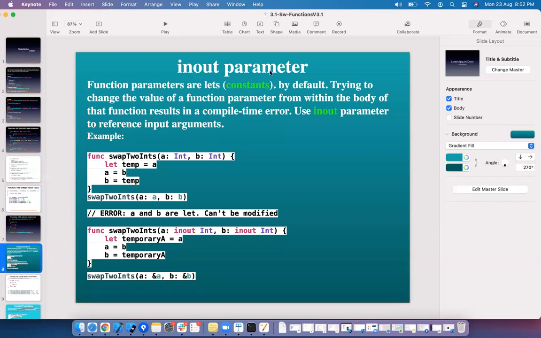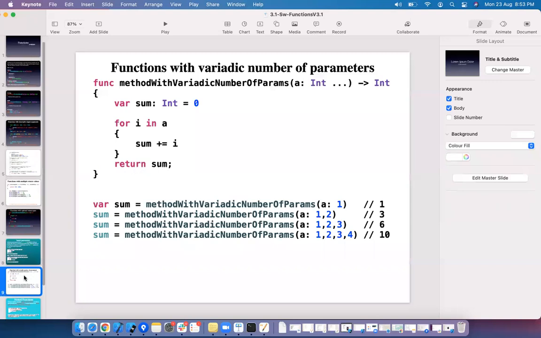And inout parameters. See, function parameters are let, meaning constant, by default. Trying to change the value of a function parameter from within the body of the function results in a compile error. In C language, we have call by value and call by reference. It is a similar concept here. To pass references, you need to use inout as a parameter. You need to use the inout keyword so that you can modify the actual values instead of the arguments.